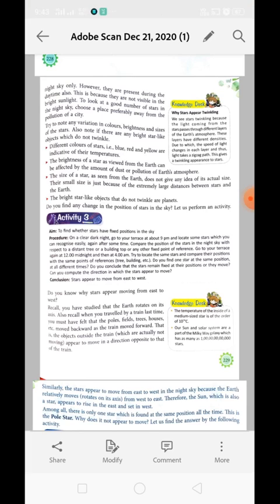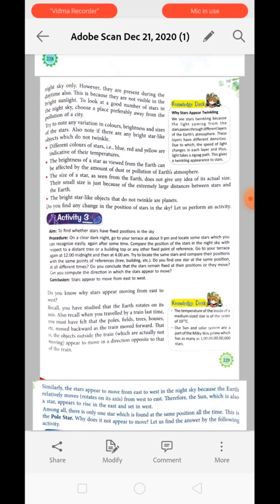Different colors of stars, that is blue, red, yellow, are indicating their temperature. We have learned about that in combustion, that a candle flame has different color zones based on the amount of heat that they produce. So a star which appears blue in color is obviously the hottest one, and then red and then yellow. Now next, the brightness of the star as viewed from the earth can be affected by the amount of dust and pollution in the earth's atmosphere, right?